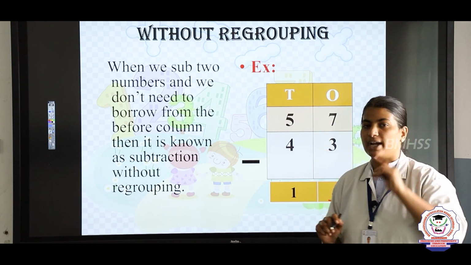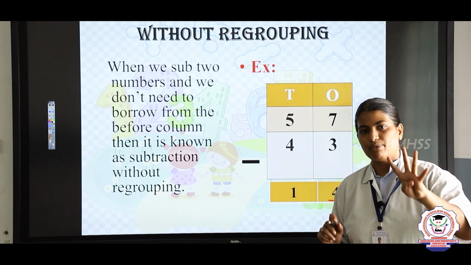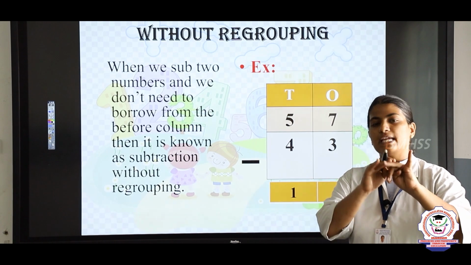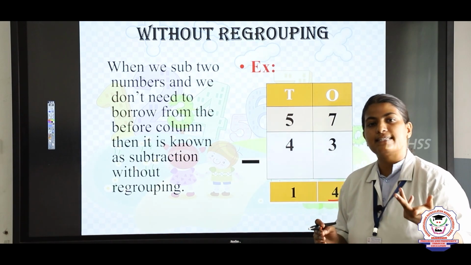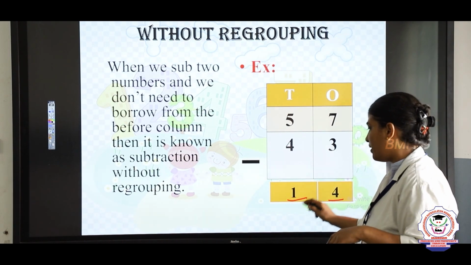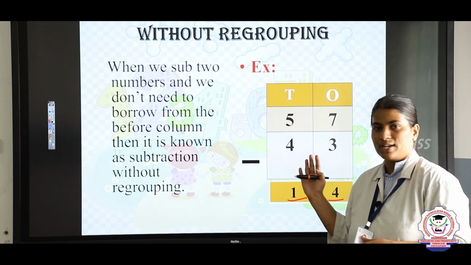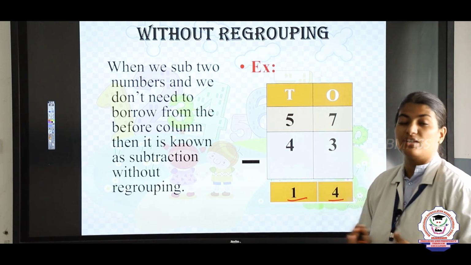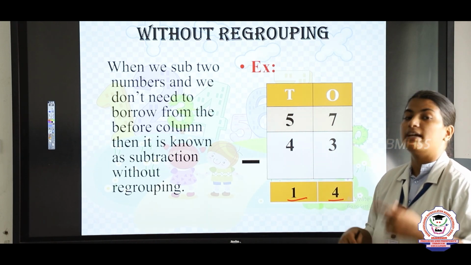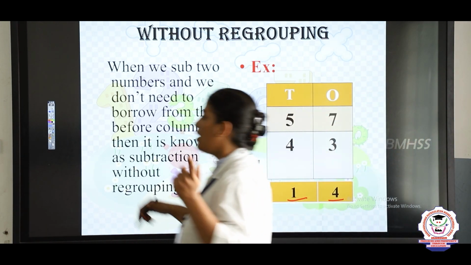Now 5 in the mind, 4 in the finger. 5 before, 4, 3, 2, 1. So what is the answer? The answer is 1. Now did you borrow anything, children? You did not borrow, right? So this is known as subtraction without regrouping. I will tell you what is meant by borrow.